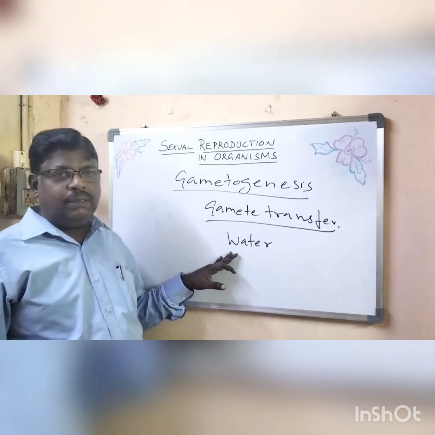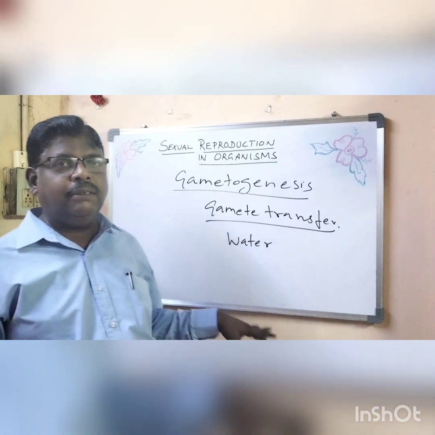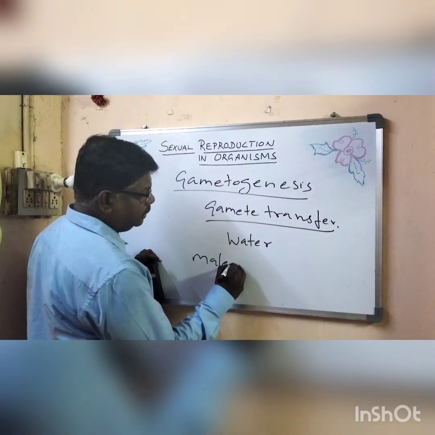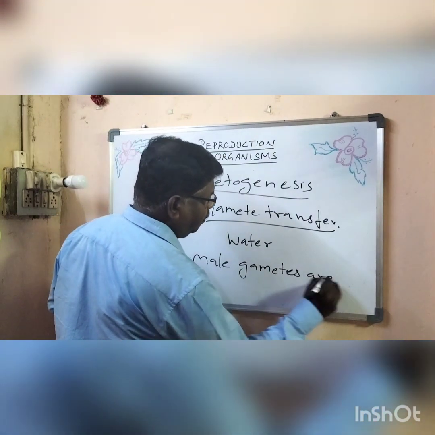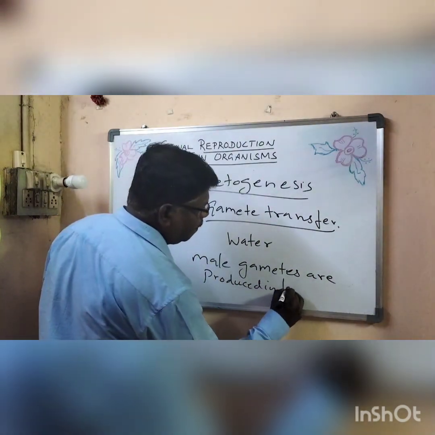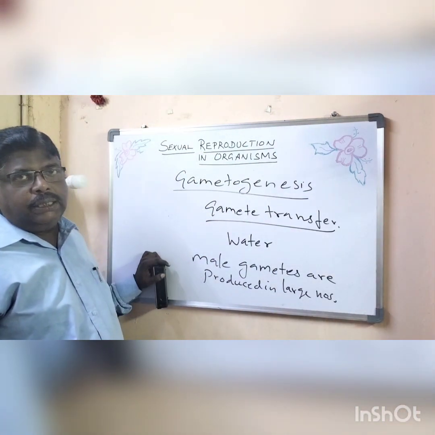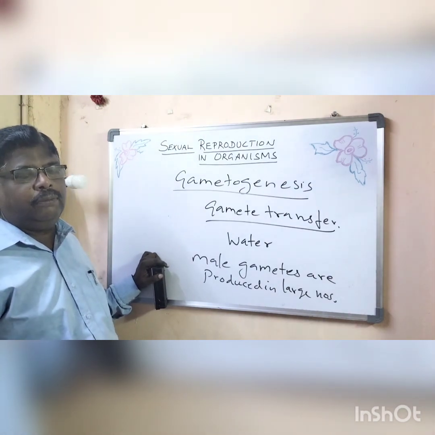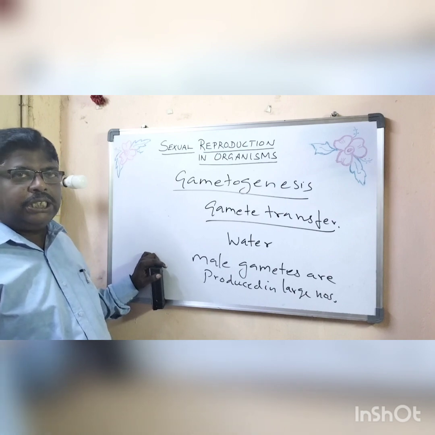When this is the condition, when they travel through water and reach, definitely it will lead to failure. And because of that, male gametes will always be produced in enormous numbers, whereas female gametes are produced in very few numbers or at least one. Normally female gametes do not move; they are stationary.